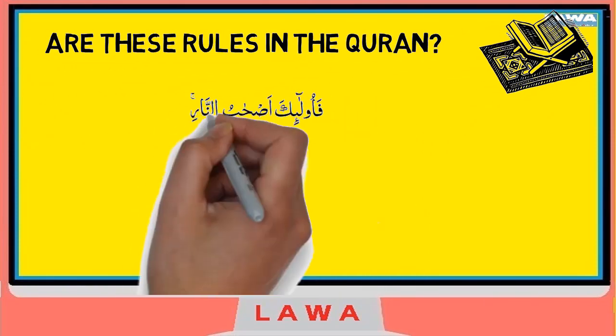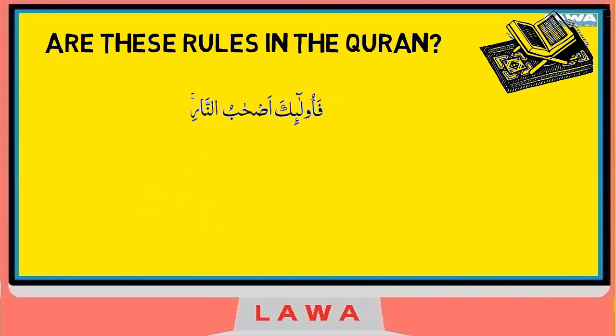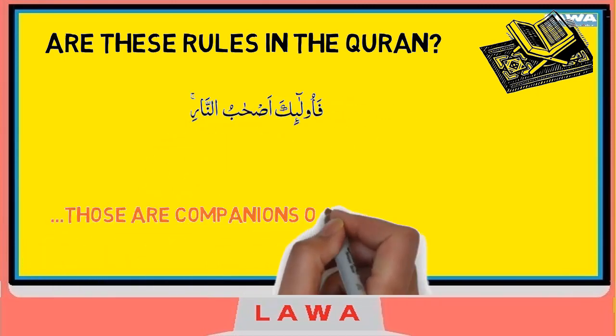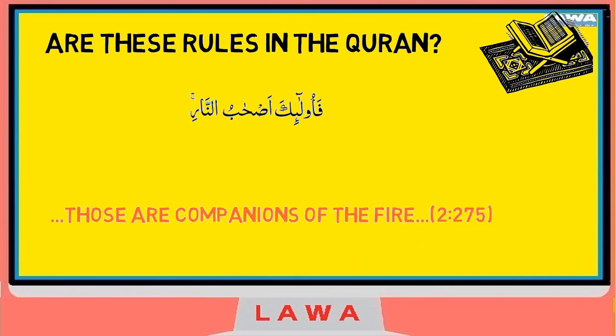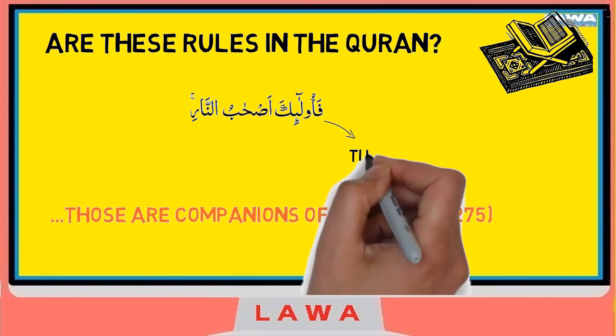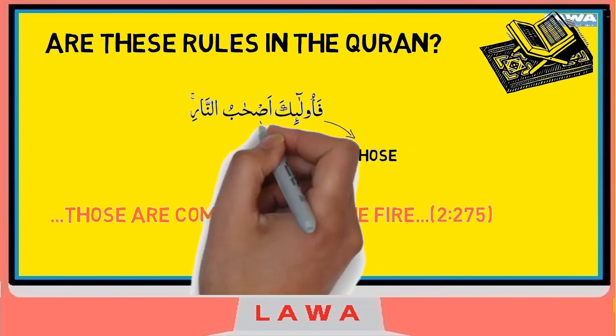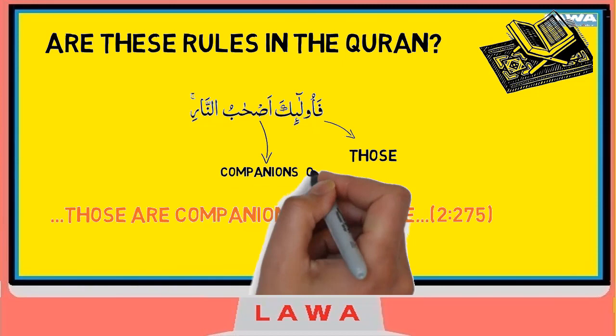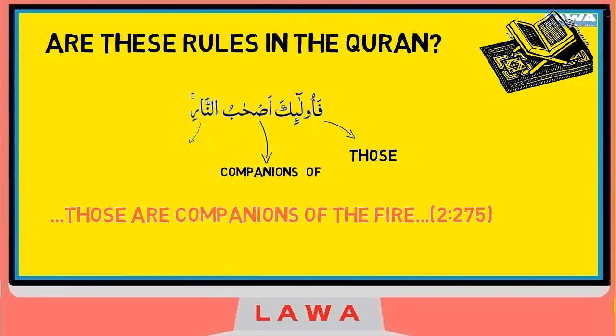Allah says in the Qur'an in Surah Al-Baqarah, ayah number 275, فَأُولَٰئِكَ أَصْحَابُ النَّارِ. Here, in Ashabun Nar, Ashab means companions, and An-Nar means the fire. So it's translated as companions of the fire, which means that the companions are being referred to, like we've said, towards what? The fire. So if they're being referred to something or someone, whoever they are being referred to becomes the mudaf ilayh, and the thing itself becomes the mudaf.